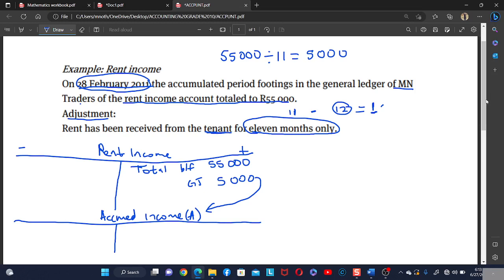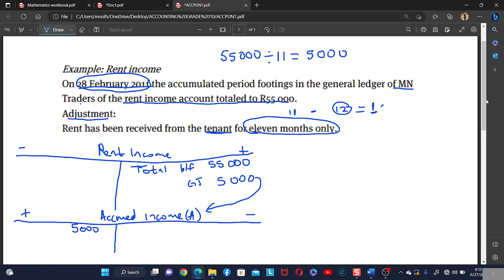So now, where does the asset increase? The asset increases on the debit side. So we need to increase the accrued income with the 5,000 rand, because the only amount that is accrued is 5,000, not the 55,000, because 55,000 is already received.